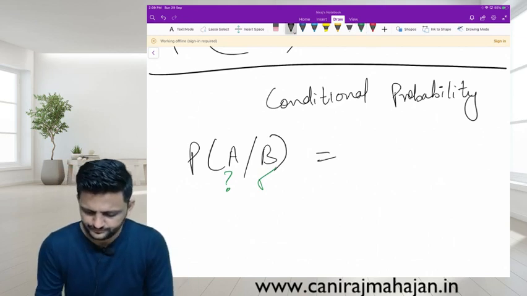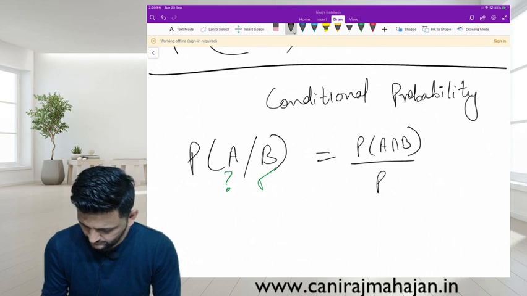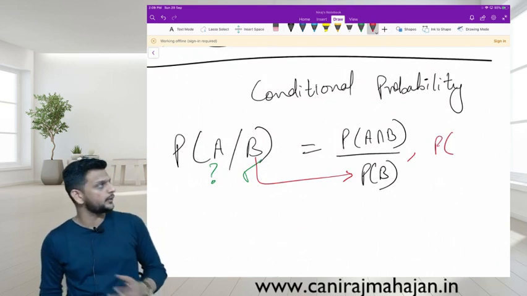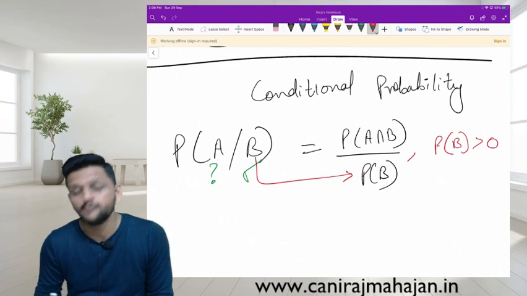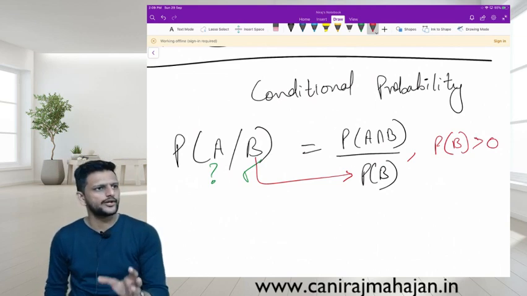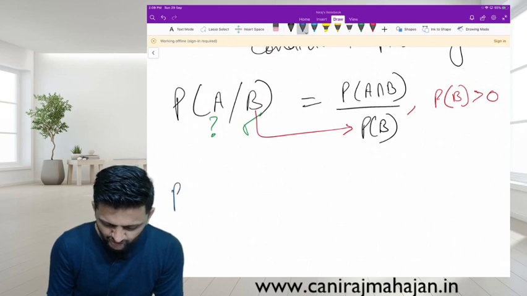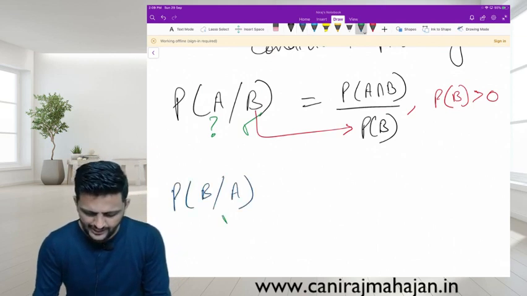What is the formula? What is provided? Important. What is required? B should not be an impossible event. The probability should be more than 0. Yes or no? Similarly, P of B given A means A has already happened.